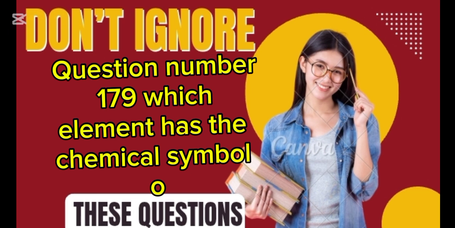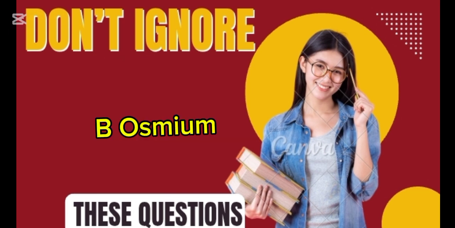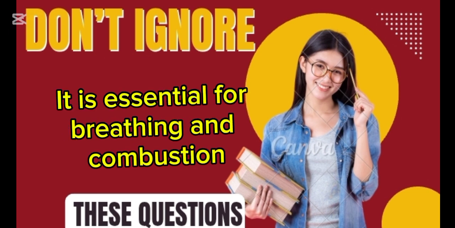Question number 179. Which element has the chemical symbol O? A, oxygen, B, osmium, C, ozone, D, oxide. Answer, oxygen. It is essential for breathing and combustion.